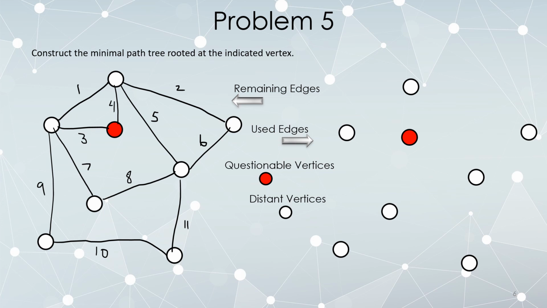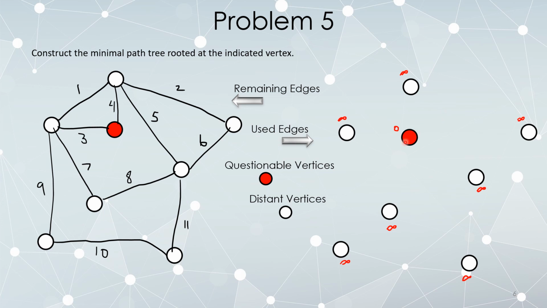So we need to begin by labeling all of these vertices with tentative distances. The root is distance 0 to itself. Everything else is functionally infinitely far away because they haven't yet been connected. You can label these with infinity or just an absurdly large number. It doesn't matter, as long as it's bigger than all of these things put together, so it's definitely not a feasible way to get there.